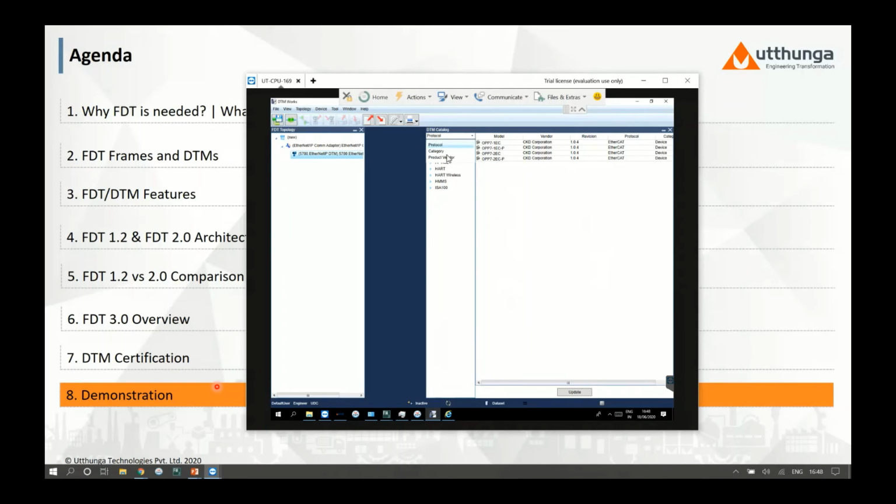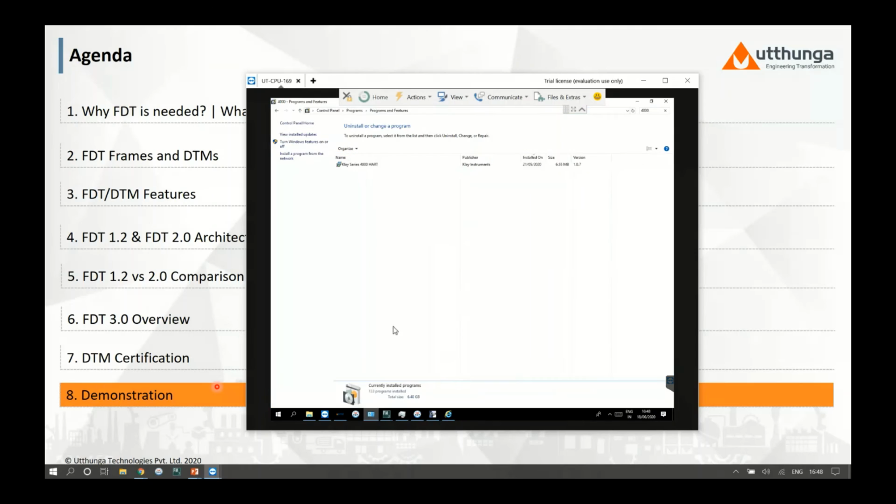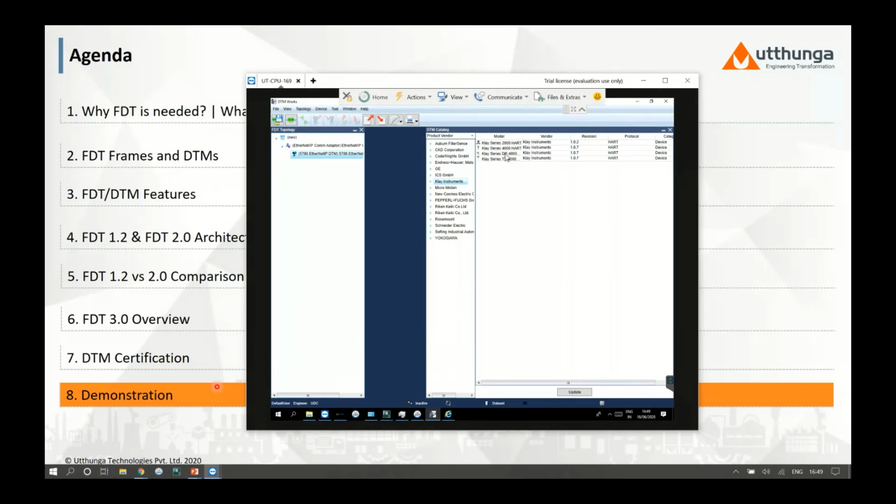So here, if you look at this, there is a DTM here. You can observe three different DTMs. Maybe it has four, but I'm just referring to Clay Series 4000, Clay Series DP 4000, and Clay Series GT 4000. These three are from different device types. But what we have done is developed it with a single DTM installation. You can find in the control panel that it has only one DTM installation, but it supports three different device types, which is also possible. That's what I would like to show you here.